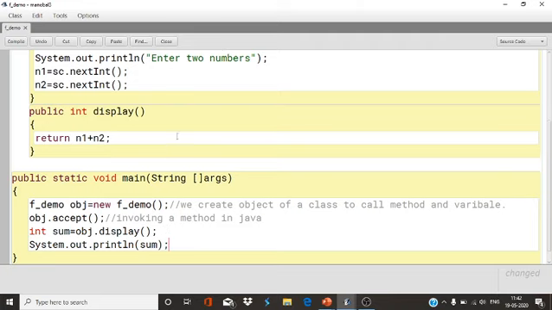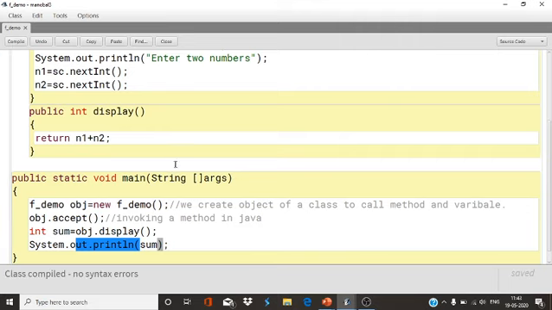Now what is happening here? Here it will not print the value. Simply it will assign the value, n1 plus n2, whatever values we enter, it will keep with this display function. Whenever we call the display function, it will be stored in sum, and then we are going to print the sum.